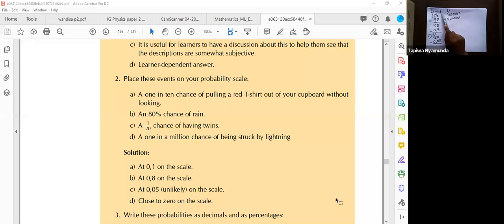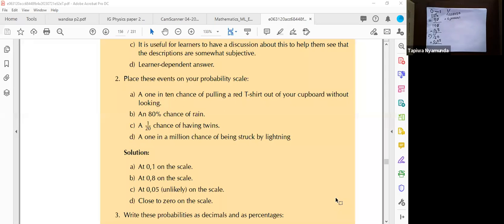You can write it as a fraction or as a decimal. I was just trying to make you appreciate that when we are talking about probability, we are talking about a number that ranges from 0 to 1. All these examples show us that probability is a ratio that ranges from 0 to 1.